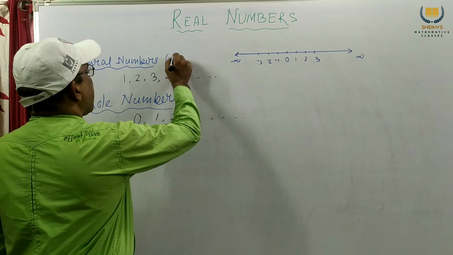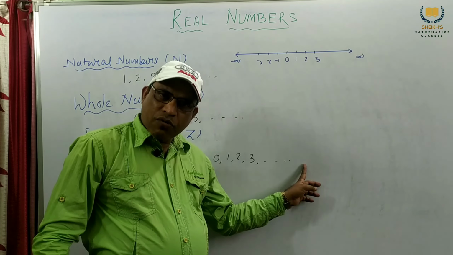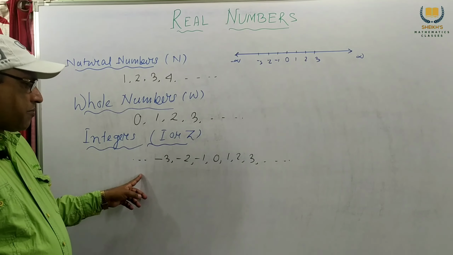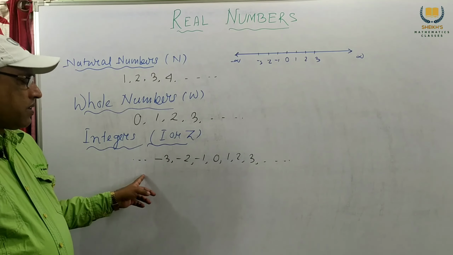Now the integers are ..., -3, -2, -1, 0, 1, 2, 3, ... These are called integers. From 1 onwards are positive integers and these are negative integers. So, 0 is neither negative nor positive.